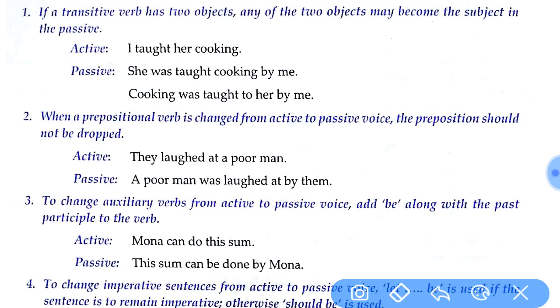To change an auxiliary verb from active to passive voice, we add be. We already saw that in the format. Mona can do this sum. So this is the object, this sum. Can is the verb. Can be done, because can is a modal here. Can do, can be done by Mona. The name is given already there.